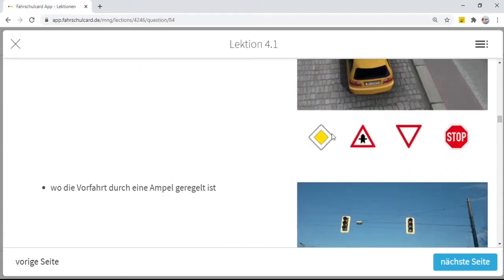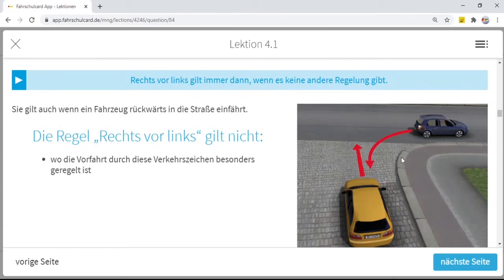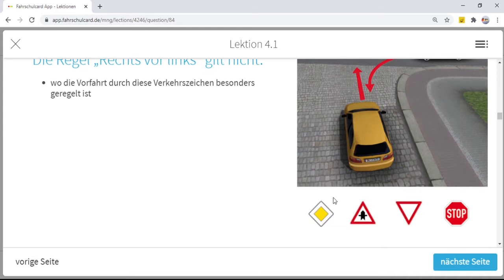Then I will also explain some traffic signs which will be of great help for all of you. This sign, this yellow shield, is known as Vorfahrt. Whenever you see this sign at any traffic junction, you don't have to look for traffic on the right-hand side or left-hand side of the crossroad. You have priority and you can go anywhere you want. You have the priority on this junction.